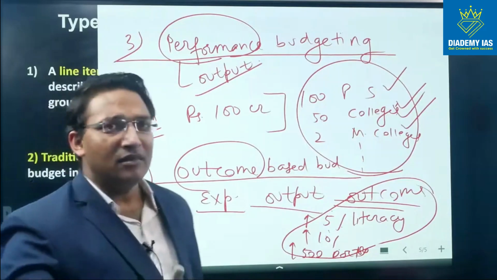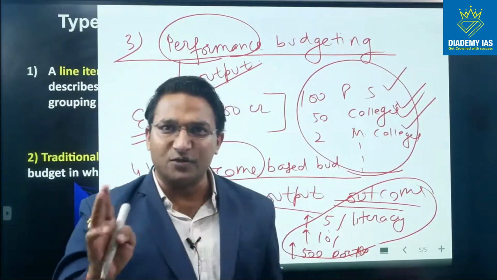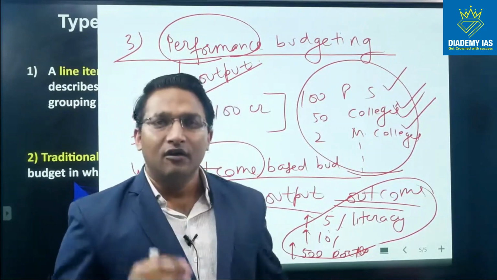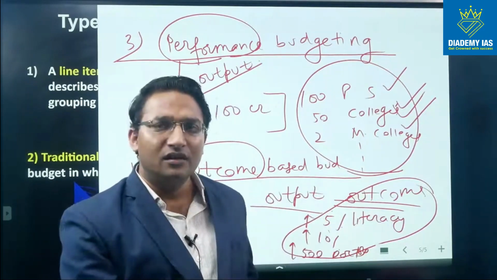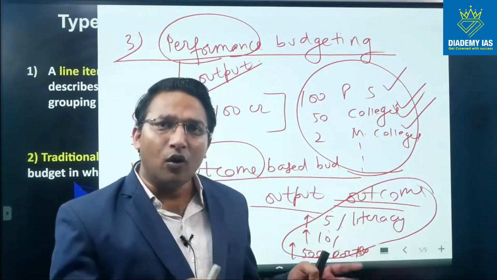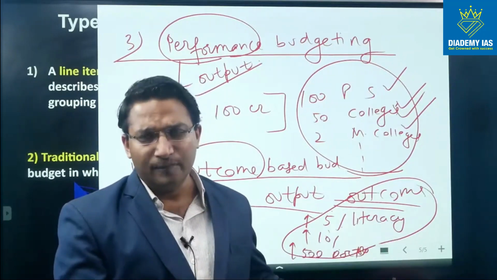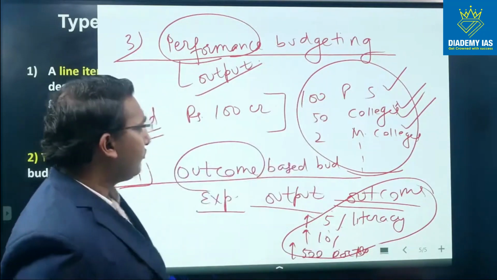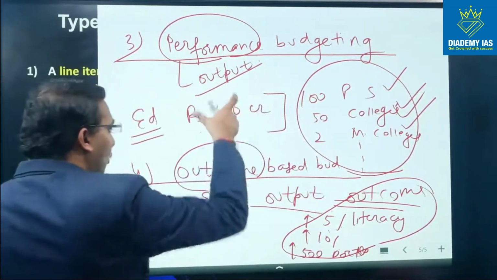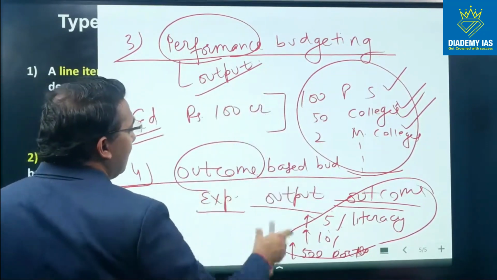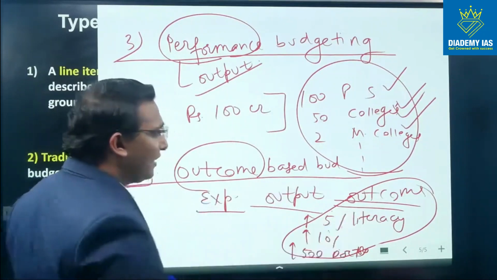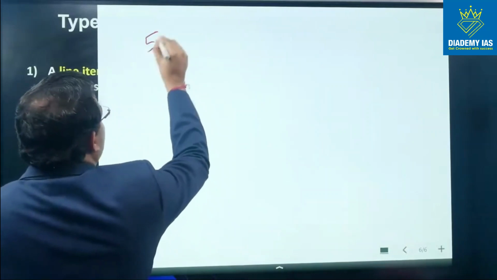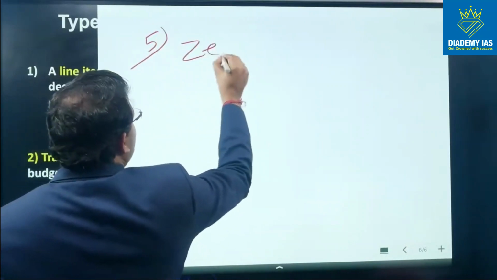In line item budgeting, we were just calculating how much expenditure is required for each line. In traditional budgeting, we were comparing with the previous year and adjusting the amount in that previous year's figure. In performance budgeting, we focus upon the output, and in outcome based budgeting, we also focus upon the ultimate outcome. Next, very important, zero based budgeting.